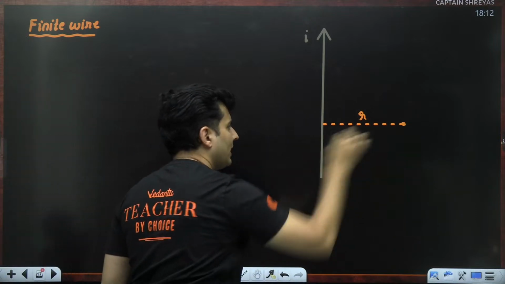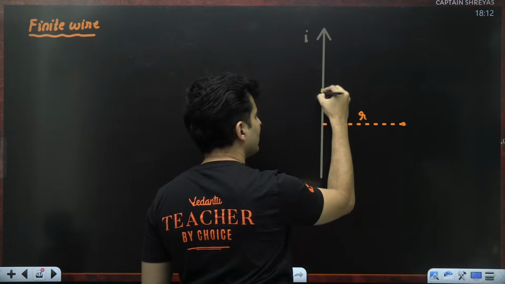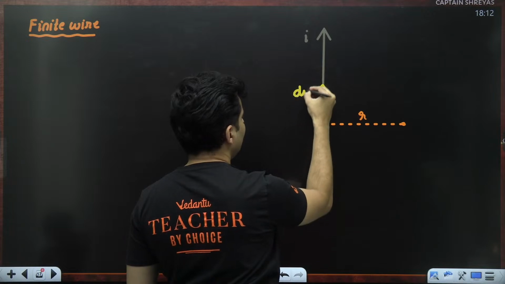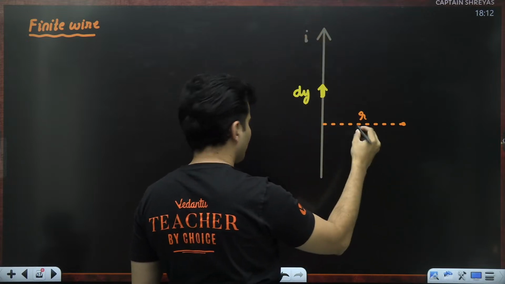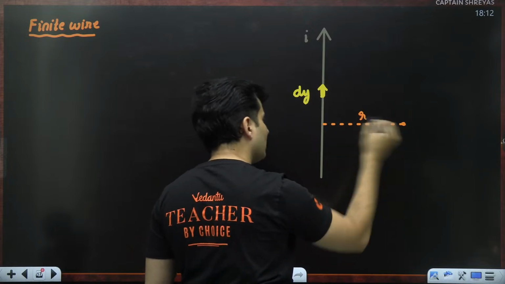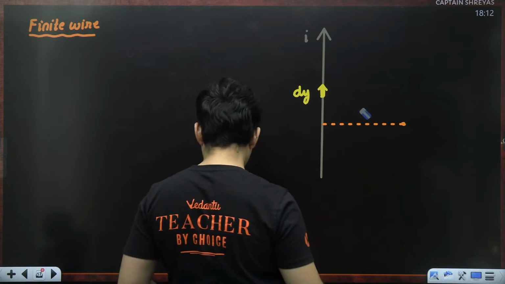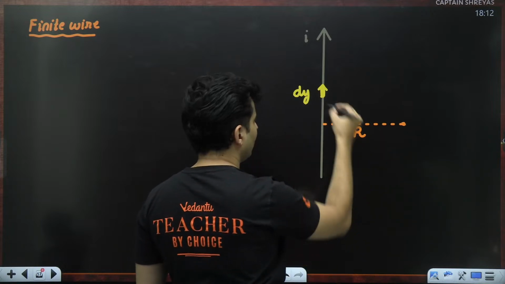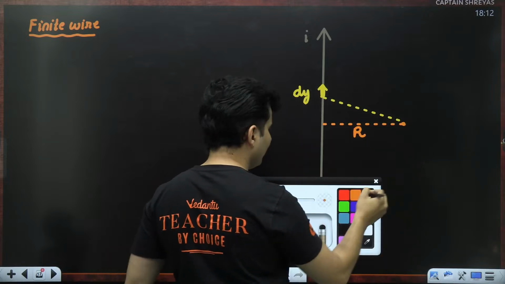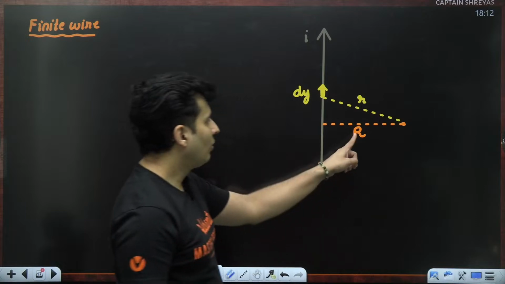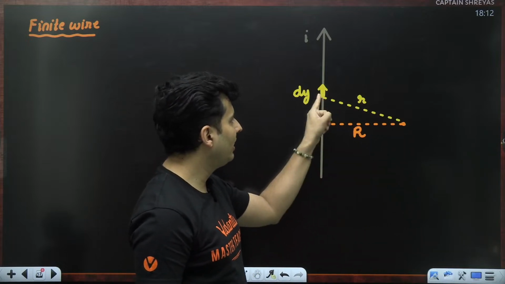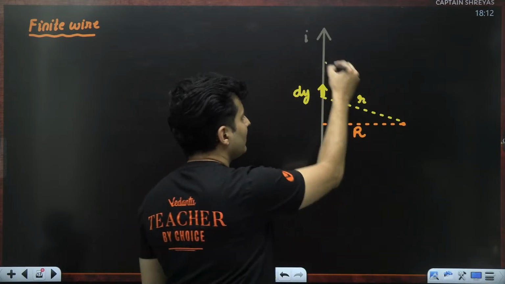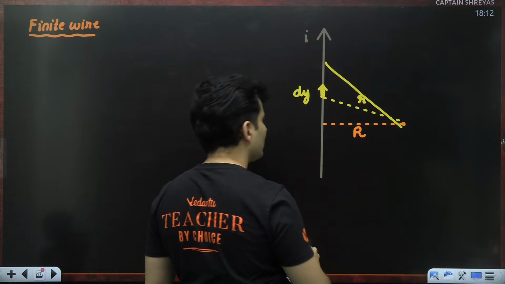Every element will produce a magnetic field here, so you will have to start by choosing some small elements. Let's say this is dy because this is along the y-axis. But this r is not the same as the position vector r, so let's not get confused over here. Better to put a different symbol, capital R, and the actual position vector of that point will be a variable given by small r. What is this r? Distance from the wire. Small r is the distance from the element which will keep changing. If you change the element to here, r will obviously be longer. Here it will be different. So r is a variable.